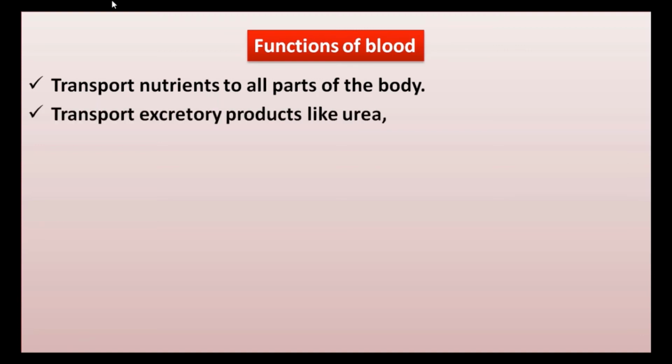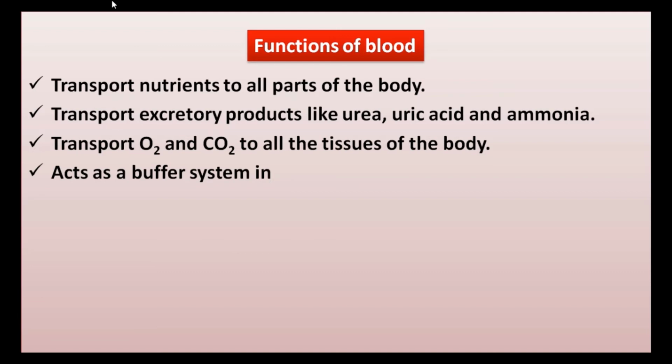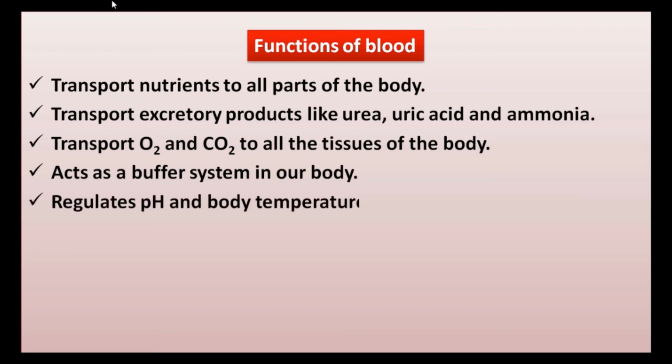Functions of blood. Blood transports nutrients to all parts of the body. It also transports excretory products like urea, uric acid and ammonia. Blood transports oxygen and carbon dioxide to all the tissues of the body. Blood acts as a buffer system in our body. Buffer system means blood protects our body from harm. Blood regulates pH and body temperature.